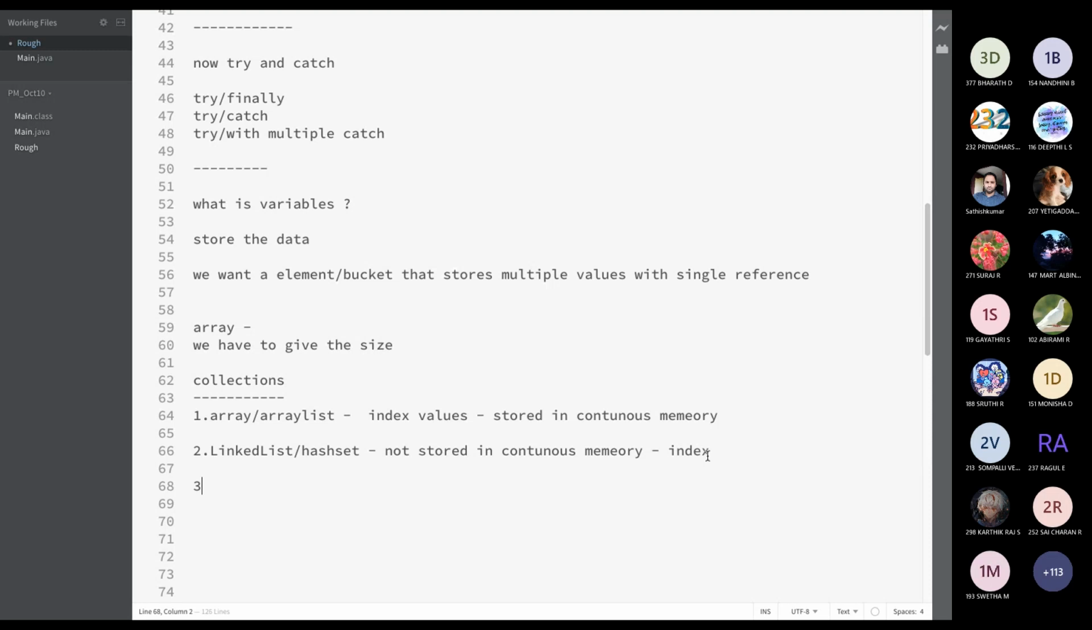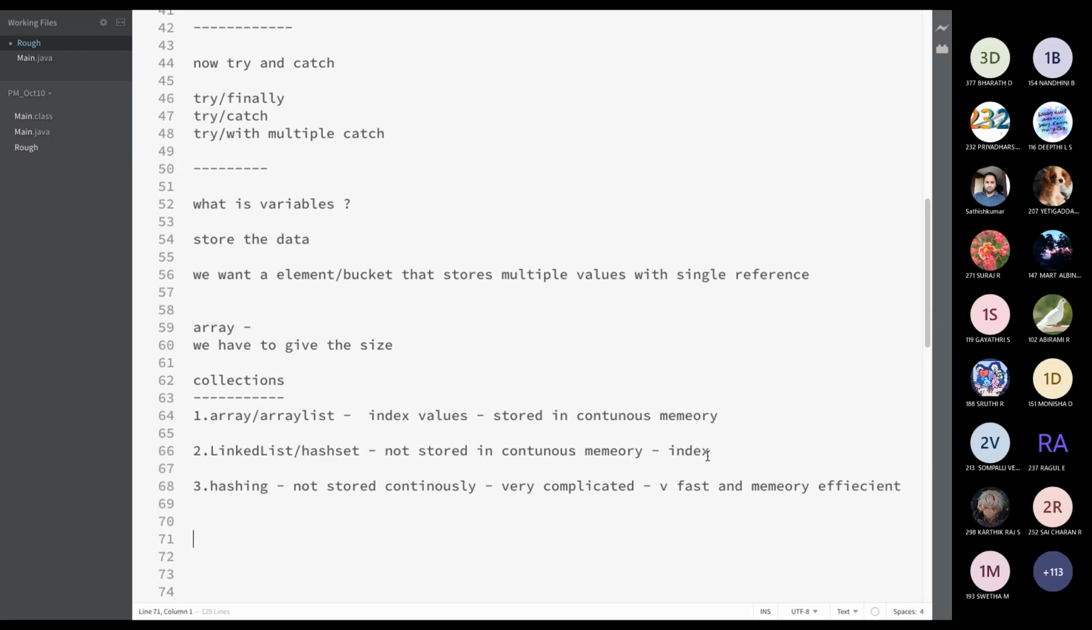And another most important thing is hashing. It is not stored continuously. It is very complicated, a lot of research is going on in this. Very fast and memory efficient. Anybody aware of these terms?